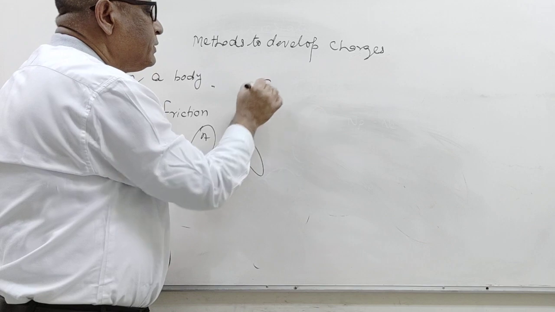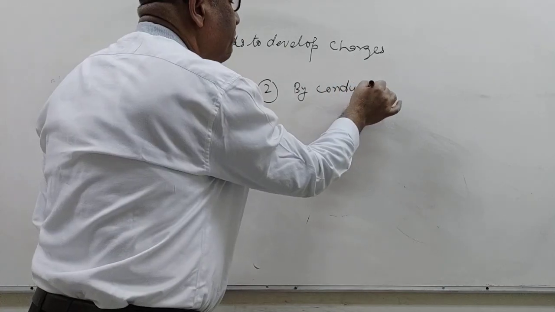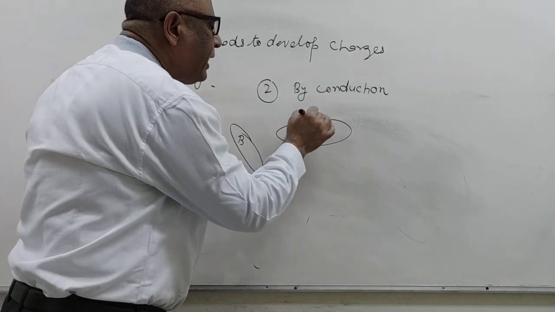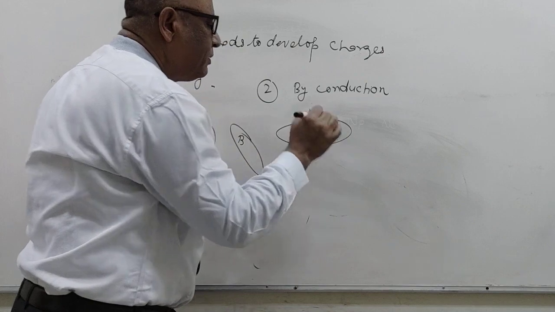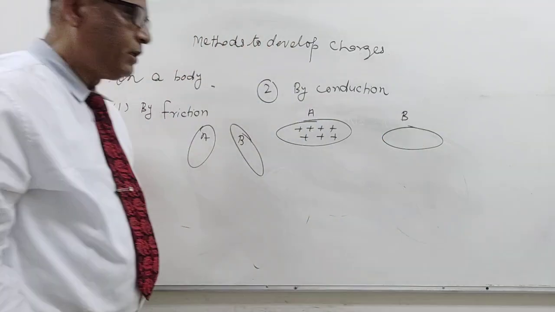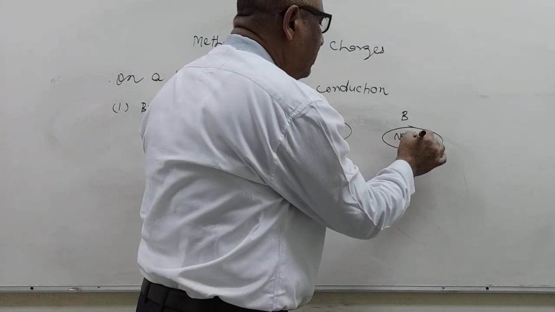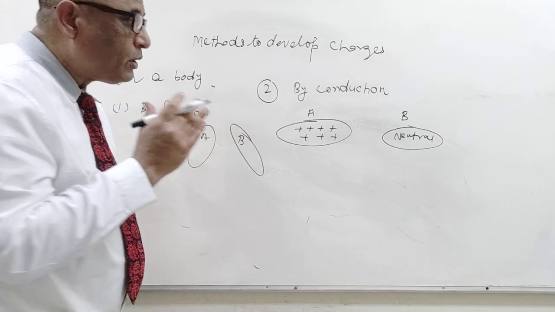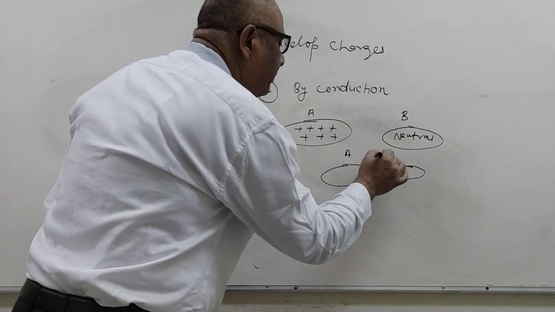Second, by conduction. Suppose an object A has positive charges and B is neutral, with no charge on B. Both are brought in contact, A and B.